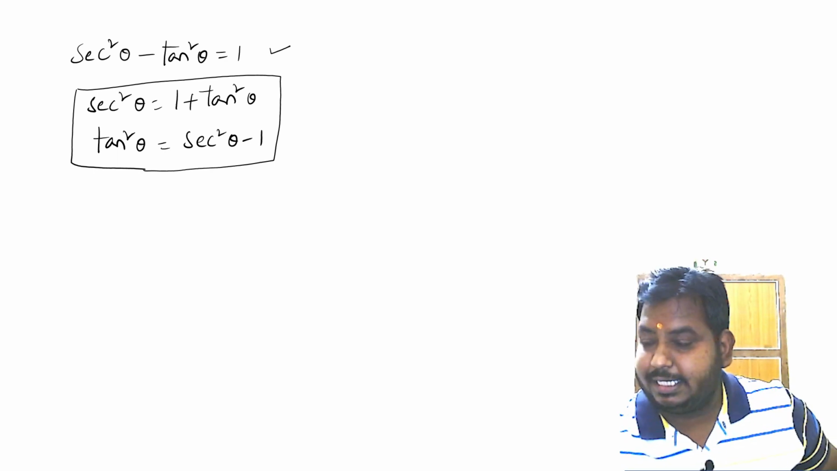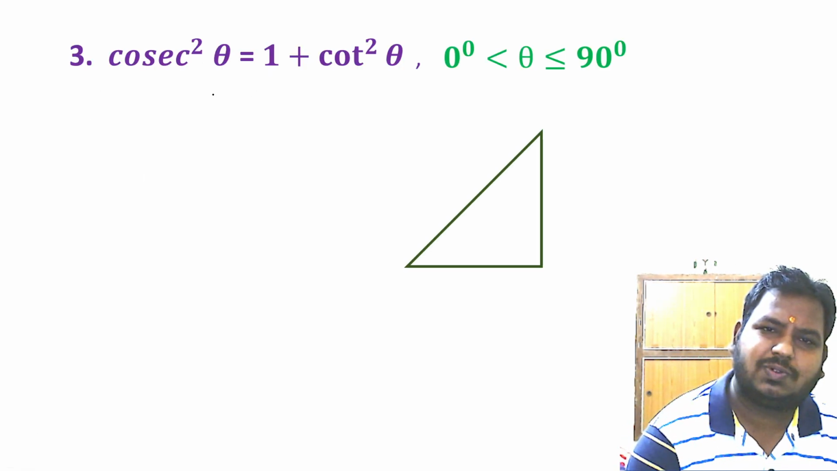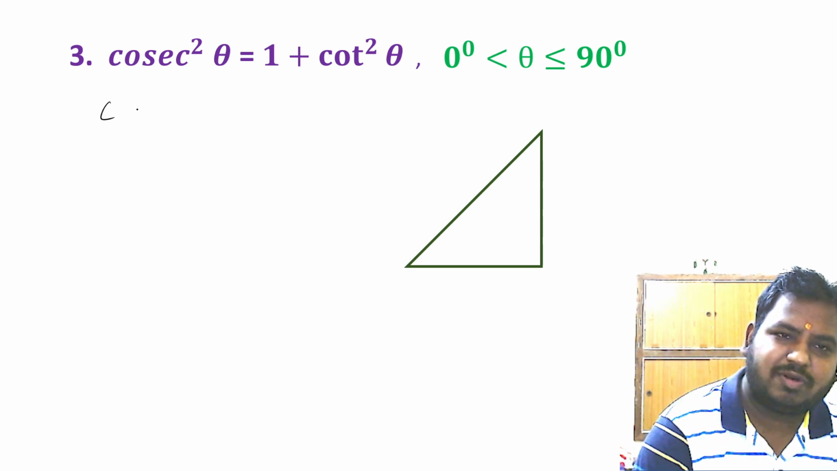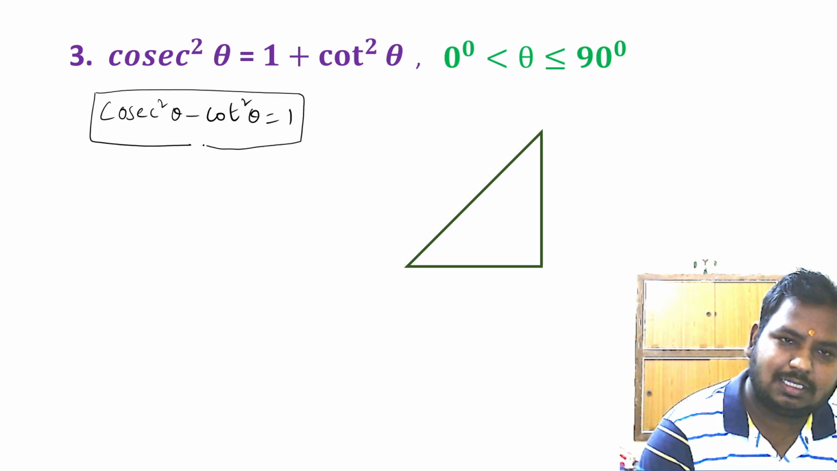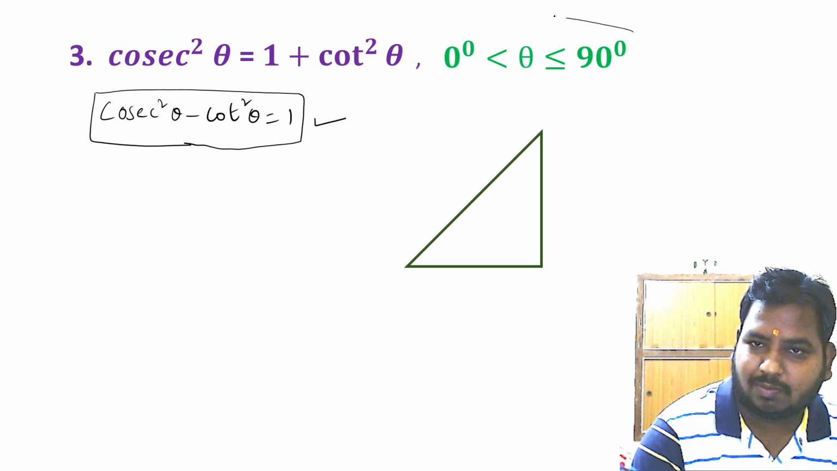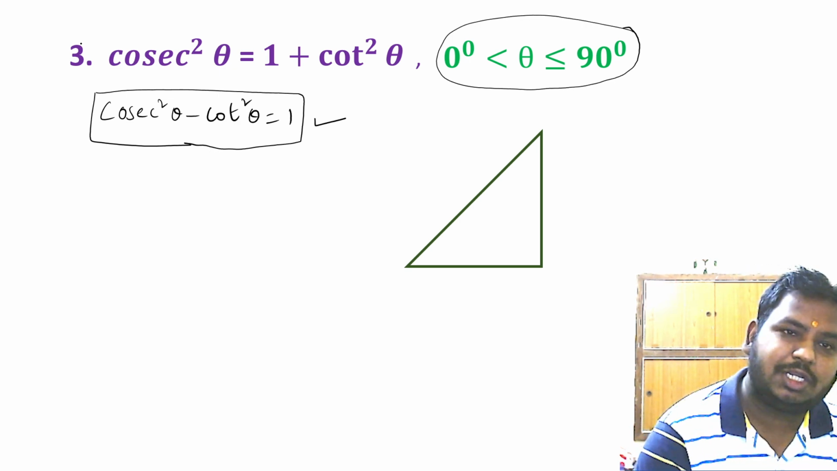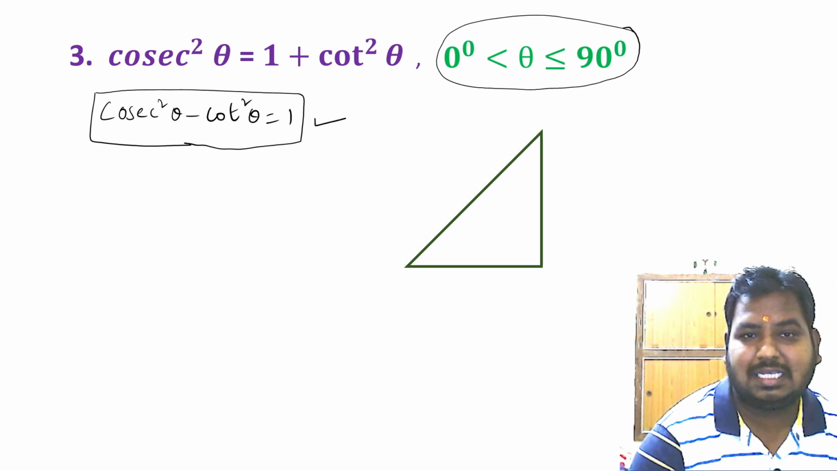Now we look into the next identity. The next identity is cosecant square theta is equals to 1 plus cot square theta. But the better way of remembering this one is cosecant square theta minus cot square theta is equals to 1. This is the best way of remembering this one. So you can consider this as the third identity. You think about this thing. I'll discuss this in the upcoming video. And you think, why did sir write cosecant square theta is equals to 1 plus cot square theta? Why didn't sir write cosecant square theta minus cot square theta is equals to 1?